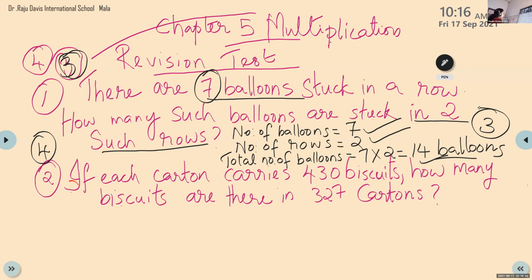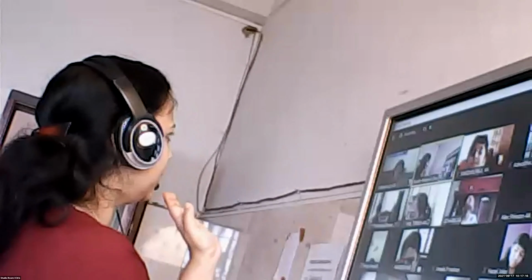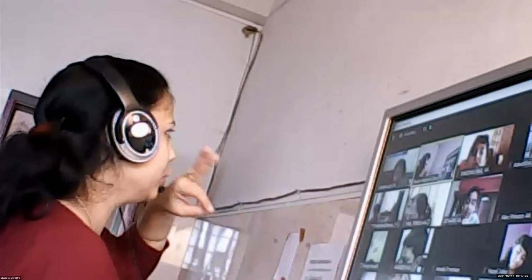Yes. In the first sentence, I write number of balloons stuck in a row. No problem, my dear. That's also correct. But I am writing short steps. No problem. But you should write all these steps: number of balloons, number of rows, total number of balloons. In a row, in each row, in one row, all the same. You have to write all these 3 steps. If you have written them, you can get 3 marks.